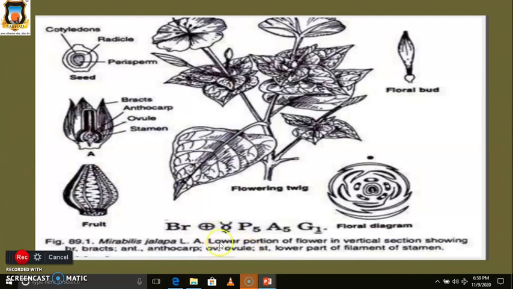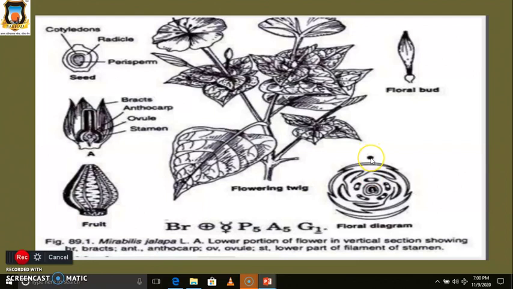Then the floral formula in Mirabilis jalapa: bract, actinomorphic, bisexual, perianth 5, meaning tepals are five and they are free. Then androecium again 5, they are free. Then gynoecium means a single carpel is present, and this carpel is free, not fused, and the position of the ovary is superior or hypogynous. So this is the floral diagram.